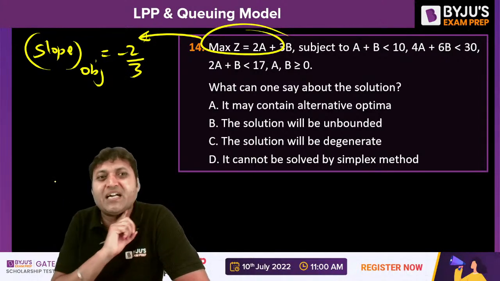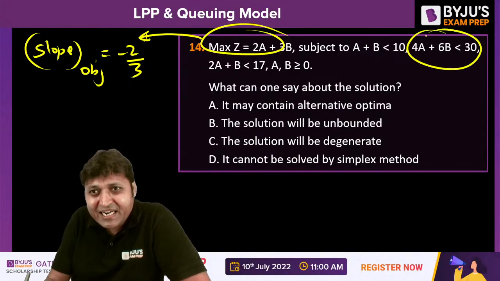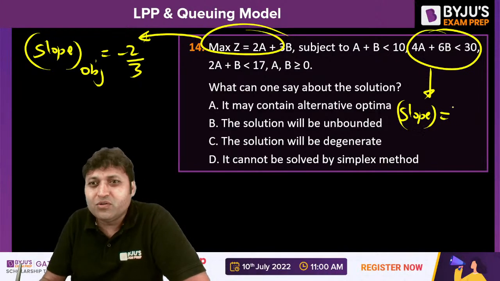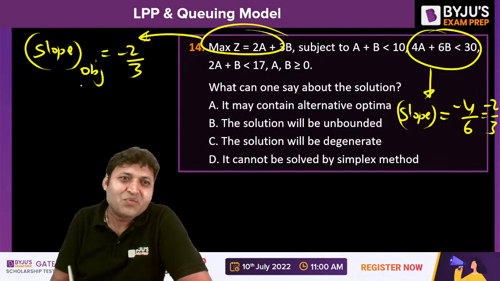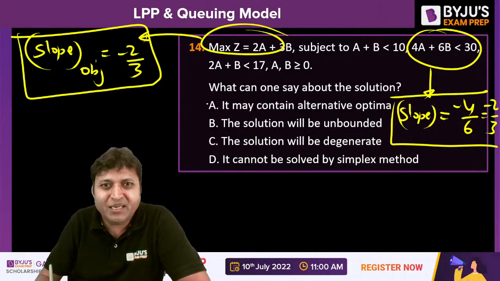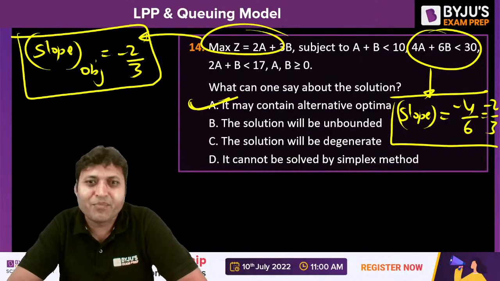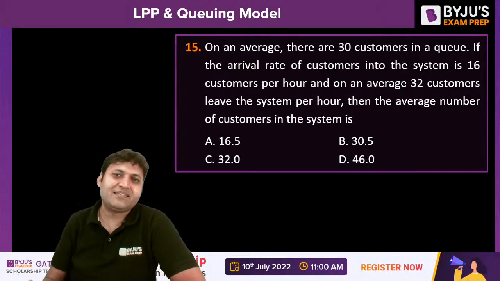Minus coefficient of a upon coefficient of b. What is the slope of this constraint? It will be equal to minus 4 by 6, that is equal to minus 2 by 3. If the slope of one constraint is equal to the slope of the objective function, then there is a possibility it may contain an optimum alternate solution. Option A will be the right answer.